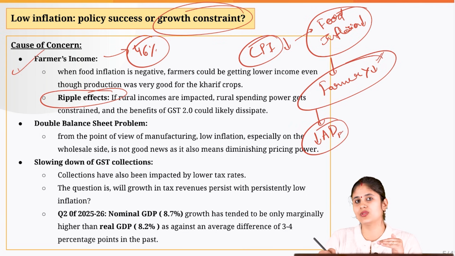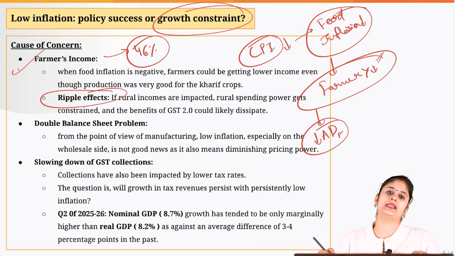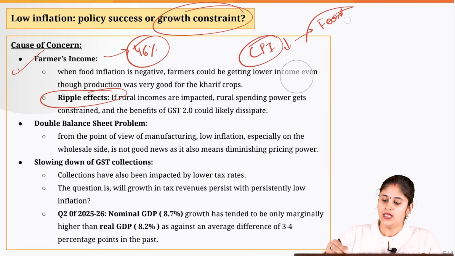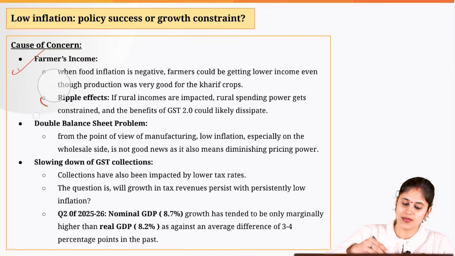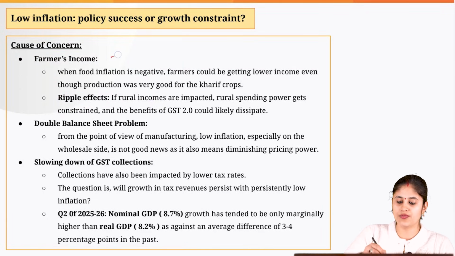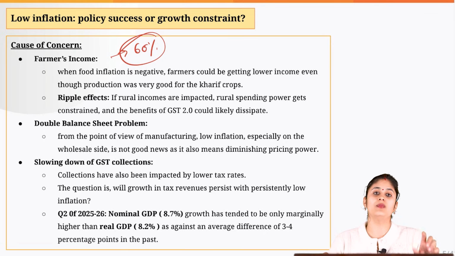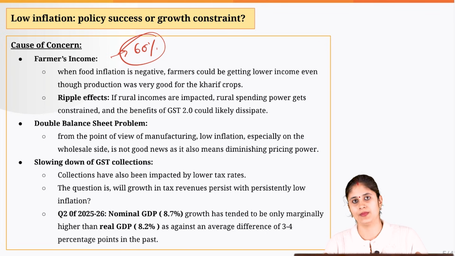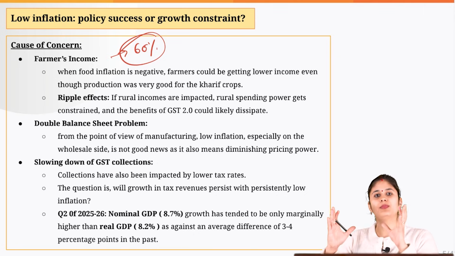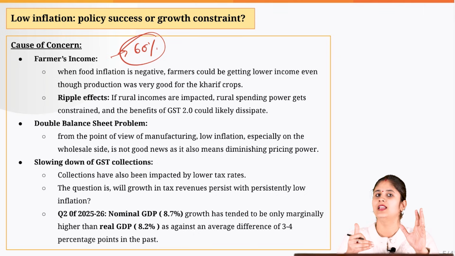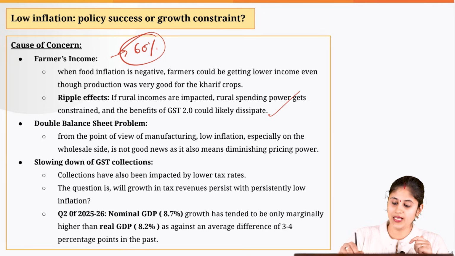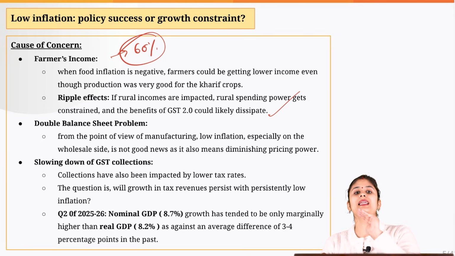And if their consumption goes down, it would be negatively impacting India's GDP, because when it comes to India's GDP, the private final consumption expenditure accounts for 60% of India's GDP. So when you talk about the Indian economy, we are basically a consumption-led economy. So if the farmers' income is coming down, that means the majority of the population employed in agriculture, their income is coming down. Ultimately, this would be negatively impacting the consumption demand and hence the GDP of India.